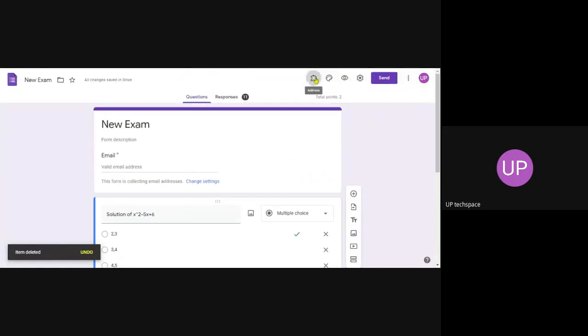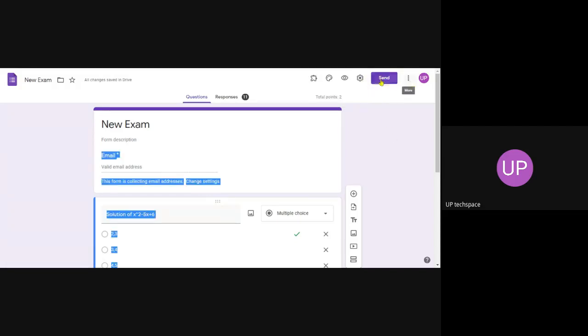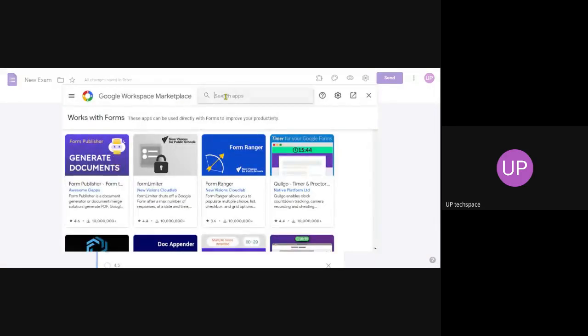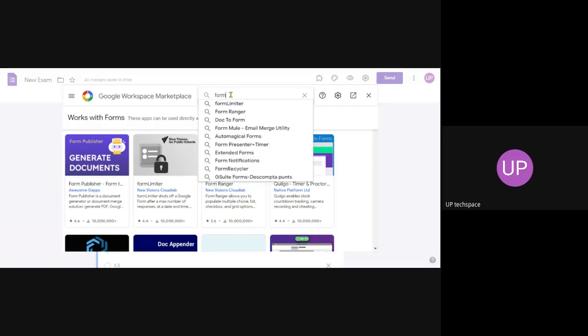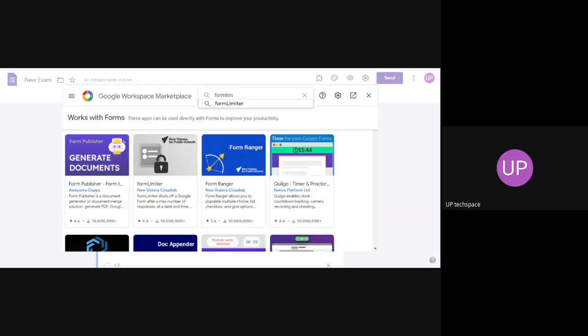So going back to the control accepting responses, first of all, let us install that. To install, click on this 3 dot more. Click on add-ons. From there, you can say form limit, form limiter.